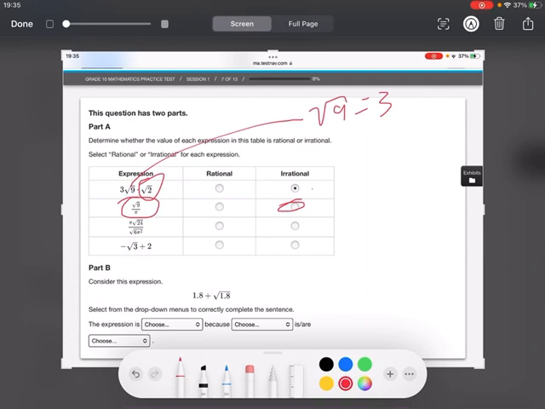So if we go more into depth with it, like a fraction, it needs to be a whole number, not whole number, my bad. An integer over an integer. Integer meaning like 1, 2, 3, but also -7. So basically no fractions in the fraction. You can't have root 9, yes, that's 3, but over pi, no, because pi is 3.14. That's not 1, 2, 3. So that's why it's irrational.